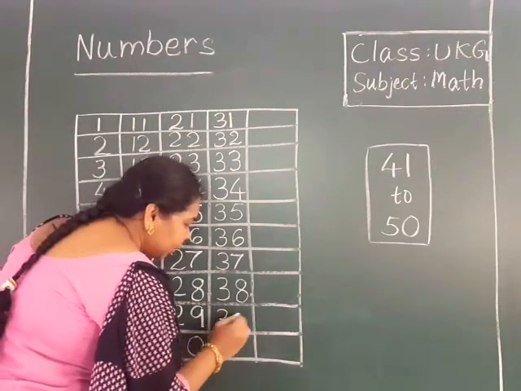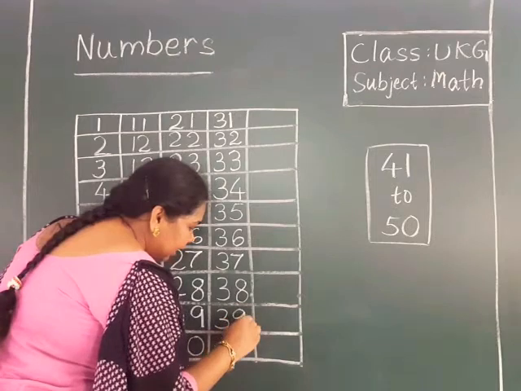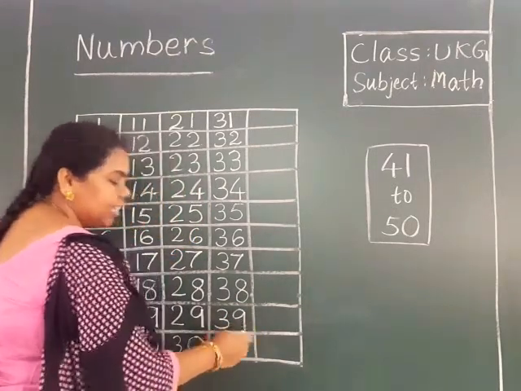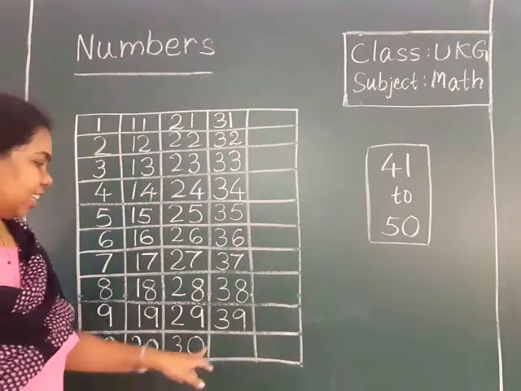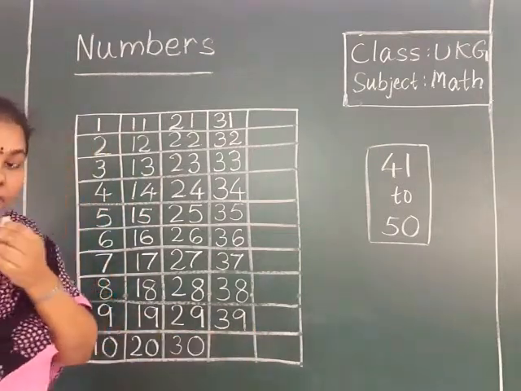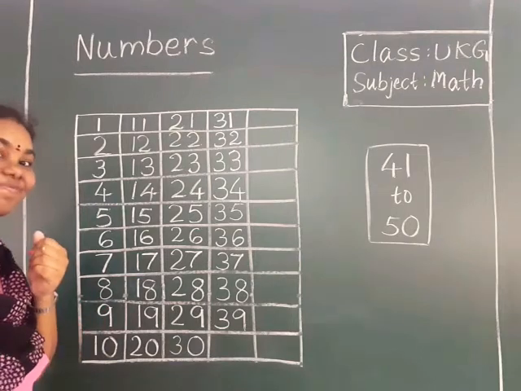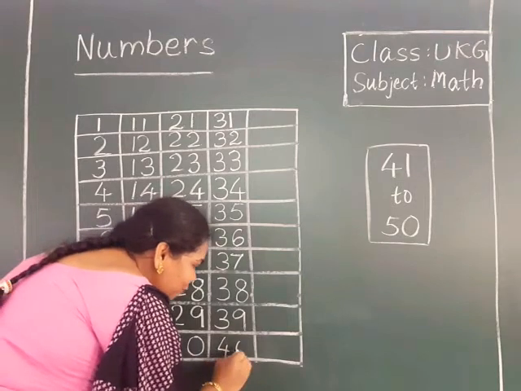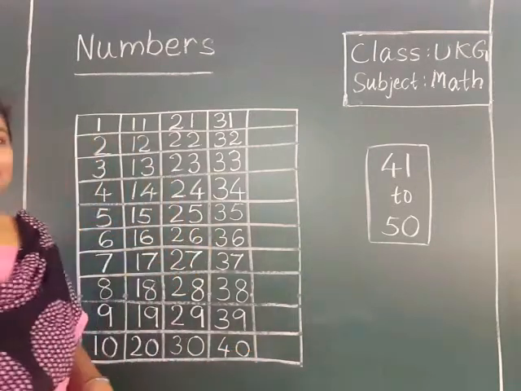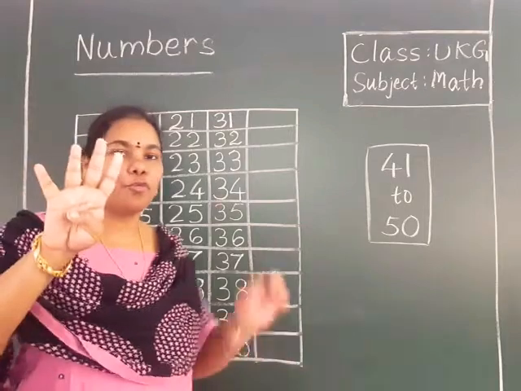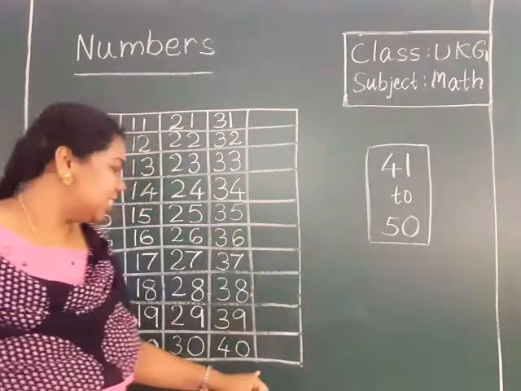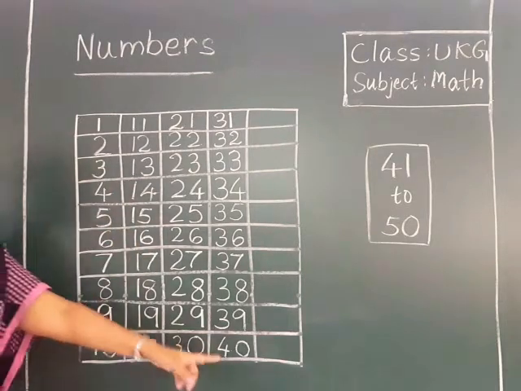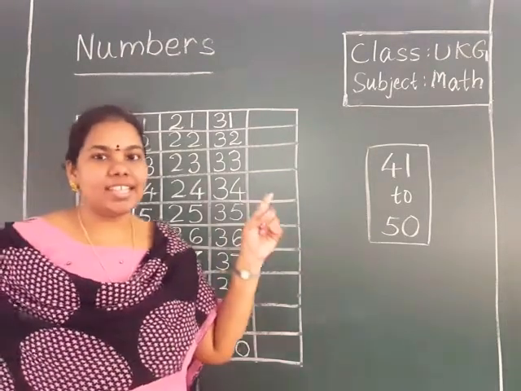38 after, 39. How to write 39? 3 9. 39. Very good. 39 after which number will come? 40. How to write 40? 4 0, 40. Yes, we have learned the numbers from 1 to 40 in our previous class.